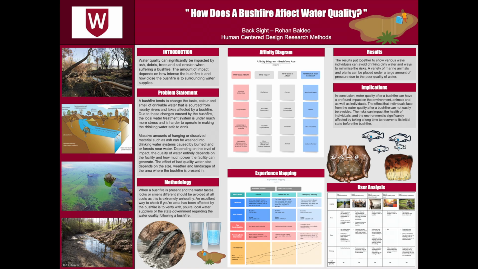As you can see, here is my affinity diagram. It describes how the bushfire starts, who helps during a bushfire, who does the bushfire affect, and where is the bushfire most common. Over here we have the experience mapping. This shows the three stages of danger: advice, watch and act, and emergency warning. Over here we have the user analysis. This shows 5 users and 5 different points of view when a bushfire is present.